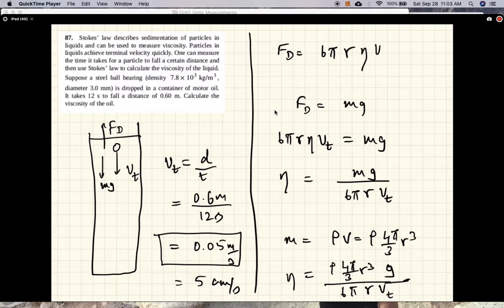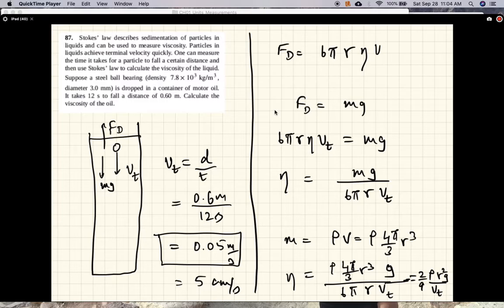All right, so this simplifies. One of the r cancels, so you're left with r squared. The pi cancels. This is 18. 4 divided by 18 would be 2 ninths. Okay, so this would equal 2 ninths, density times r squared g over terminal velocity.